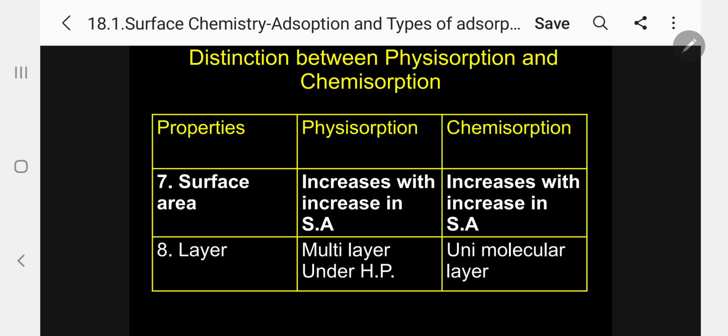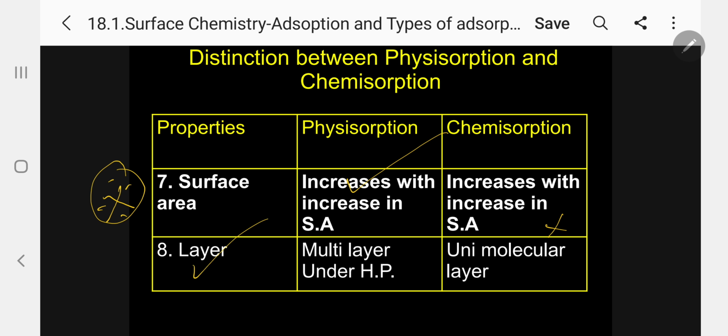And 7th, surface area. Kindly follow, my students. This is not a difference between physisorption and chemisorption. It's a common phenomenon. Even though I included it here, it is common in both, the same. So you cannot take it as a distinction between physisorption and chemisorption. Both physisorption and chemisorption increase with increase in surface area of the adsorbent. So you should not take this into account as a distinction. Anyhow, I added it here, you must know the characteristic.